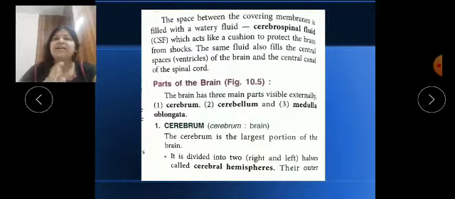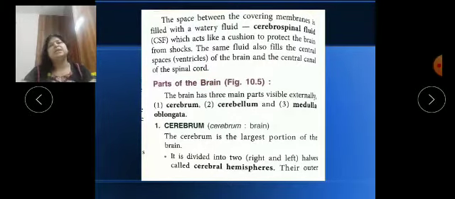So it acts like a cushion, as you can see. It is an insulated fluid which acts like a cushion to protect the brain from any shock. So it is a shock absorber. As I said, the same fluid also fills the central spaces inside the brain, wherever there is space, as a protective cushion and shock absorber, and it is present in the central canal of the spinal cord also.